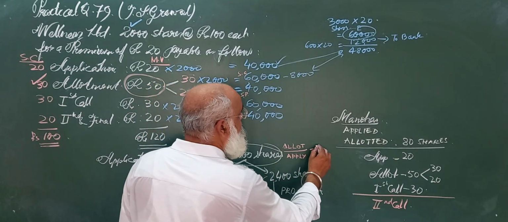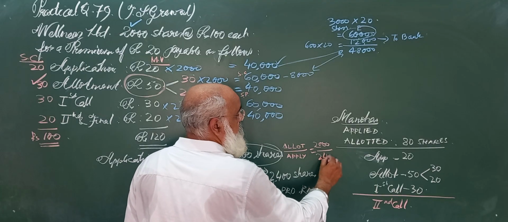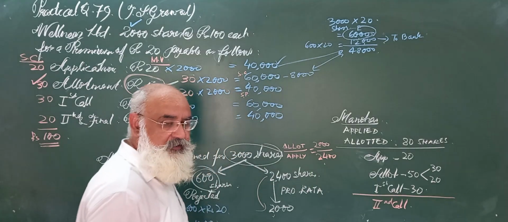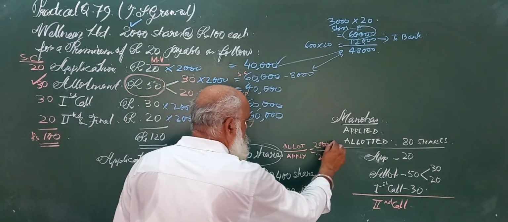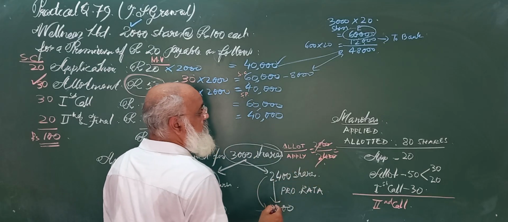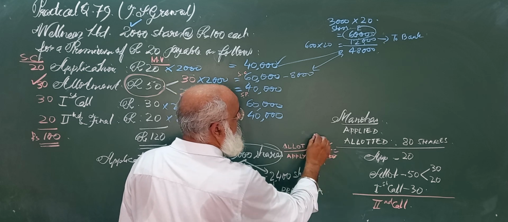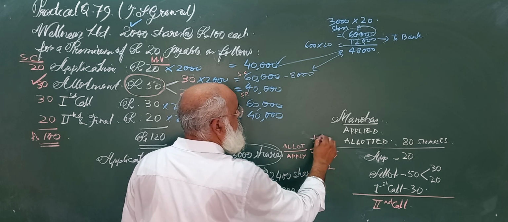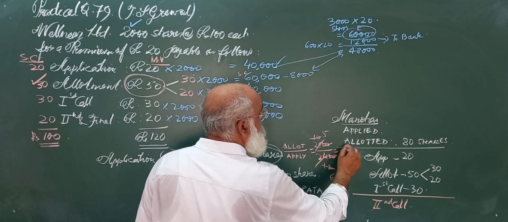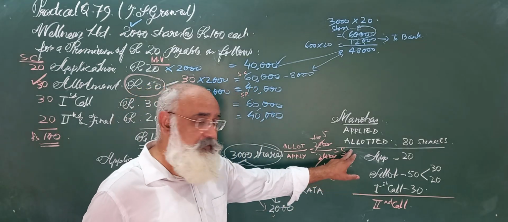The company can allot only 2,000 shares, but applications were received for 2400 shares. So if we get the minimum ratio, it will be 2, 10, 12, 5, 6. So 5 by 6. Those who want 6 shares, give them only 5.